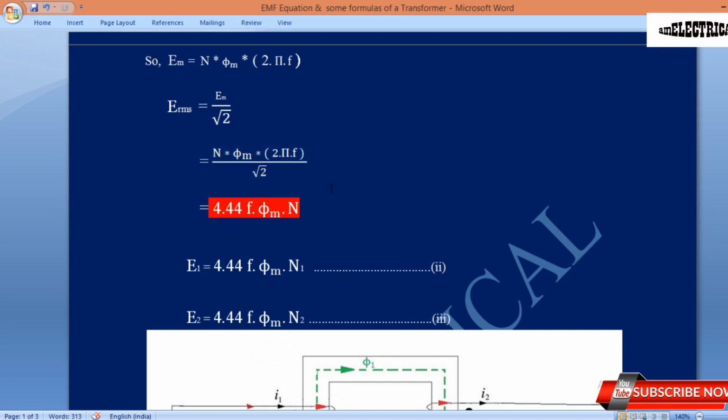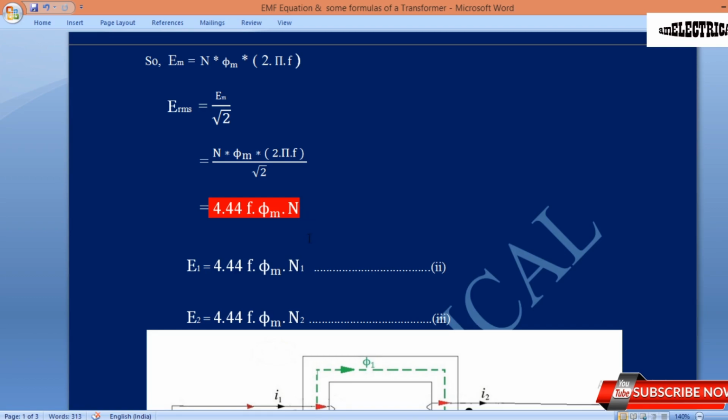With pi as 3.14, 2 pi by root 2 equals 4.44. Then it will be 4.44 f phi m n. So E RMS equals 4.44 f phi m multiplied by n. This is the EMF equation of a transformer. This is the common formula.